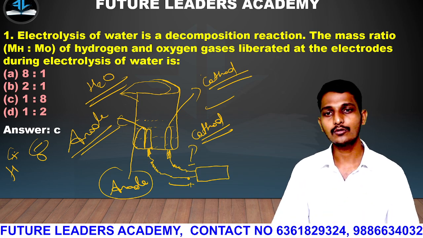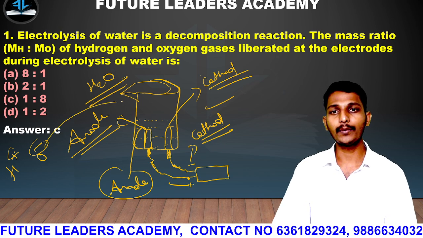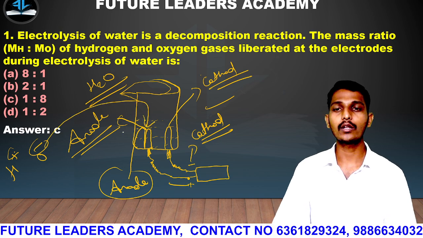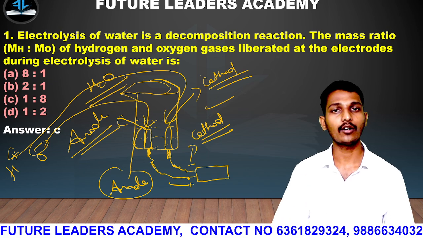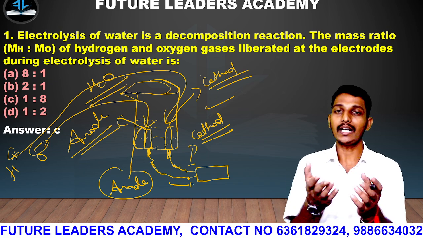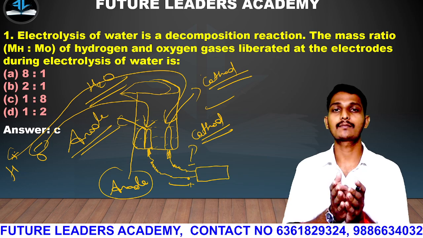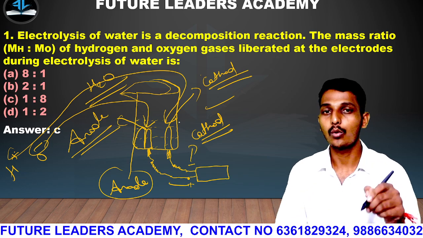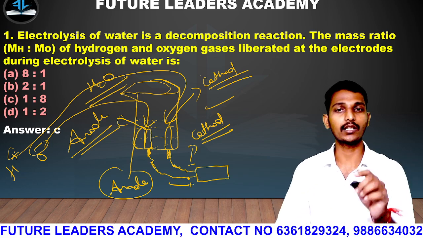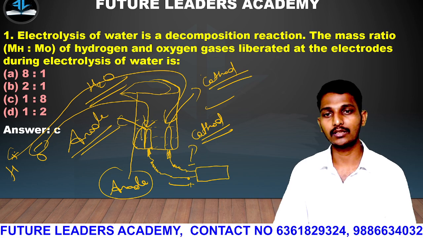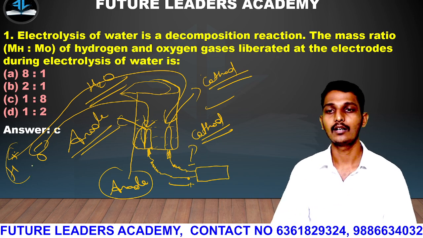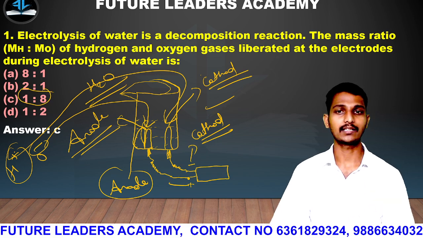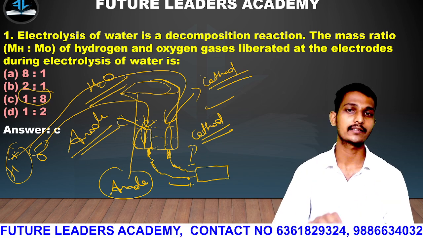Now, what happens? The O will be deposited at the anode and H will be deposited at the cathode rod because of opposite signs. So it leads to the decomposition of water, that means electrolysis of water. Oxygen will deposit at the anode electrode and the cathode electrode will have the hydrogen, but the ratio is 1:8.